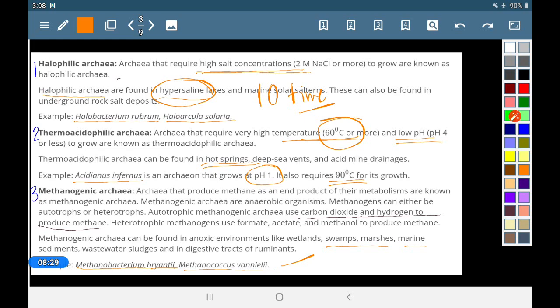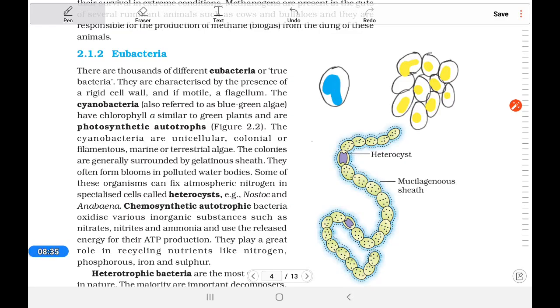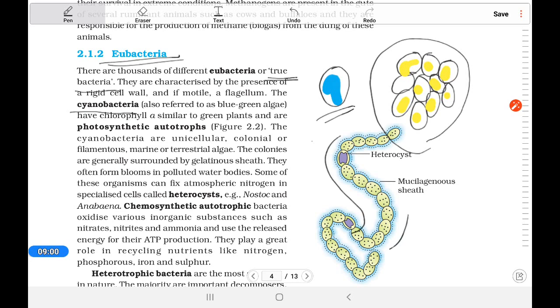All right. So next we can see what the eubacteria are. Now eubacteria are known as true bacteria. Okay, it means this modern type of bacteria. Here is cyanobacteria, also known as blue-green algae. They are found in unicellular form, like this type of form. They can be found as a colony, and they can be found in this type of filamentous form. Okay, in these they are joined one after another, with a mucilaginous sheath.